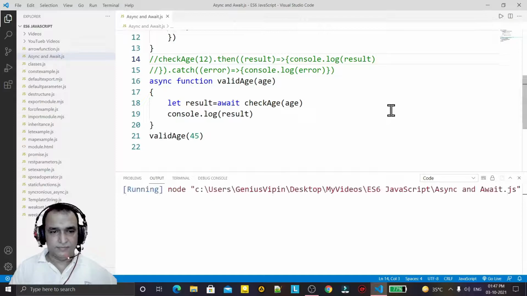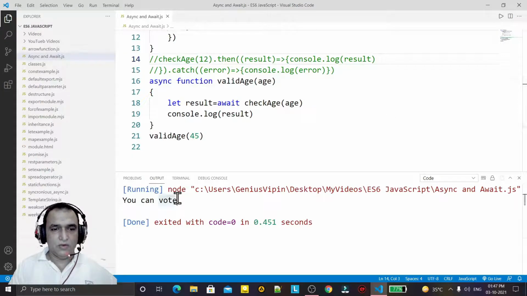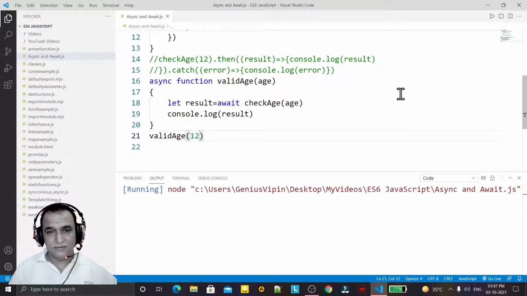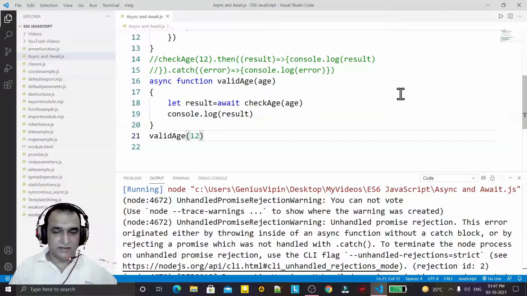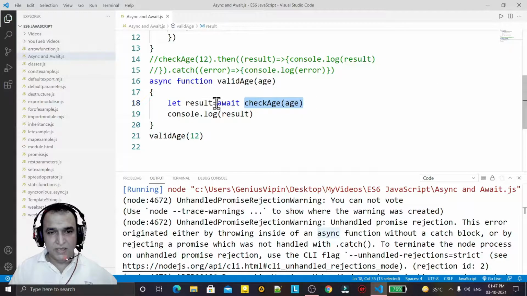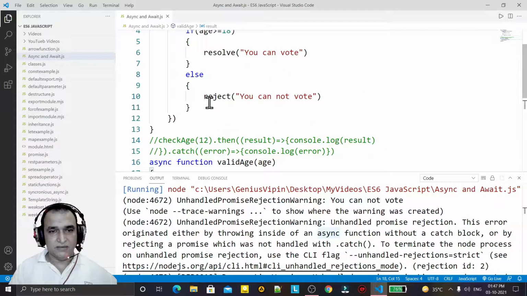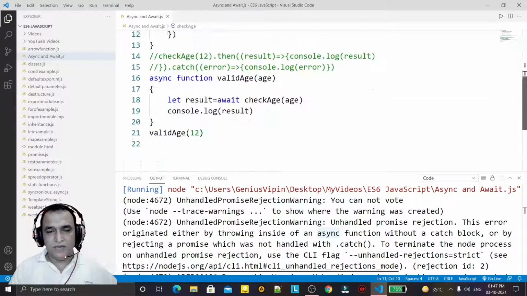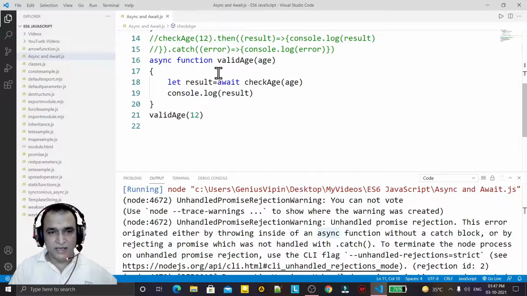Now I run it. You see, you can vote here for the age given, but if I give here an age of 12, then it will generate an error. You see it generating an error, you cannot vote, but we are not handling the error. So the resolve is coming here in the result. What about the reject case? For that we have to use try and catch here.